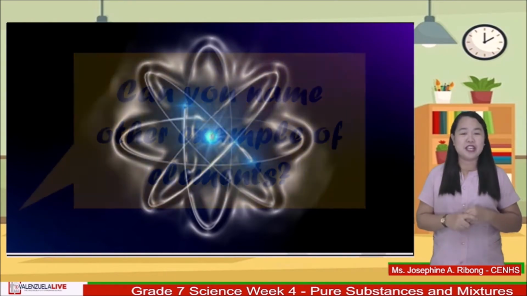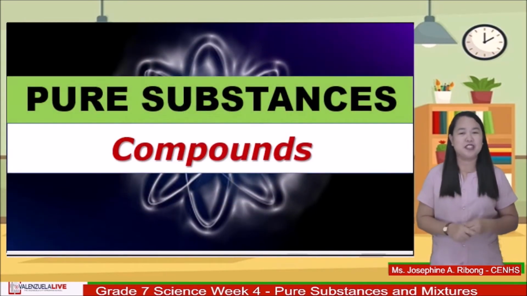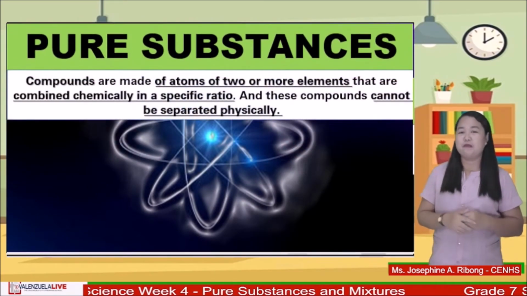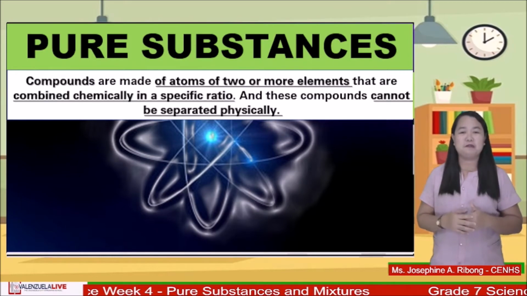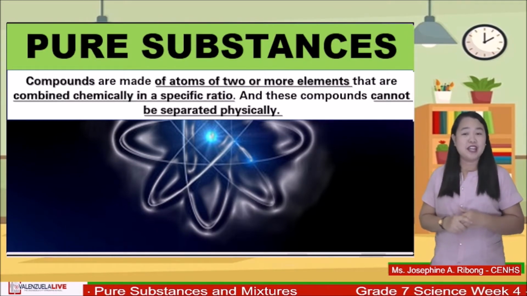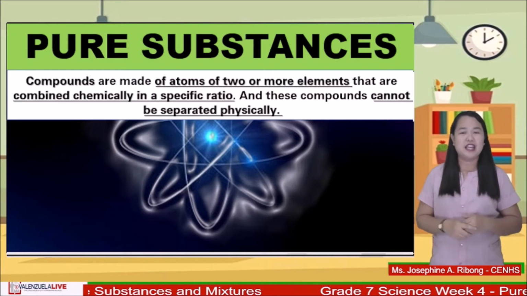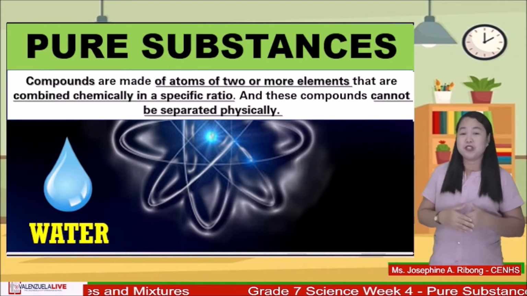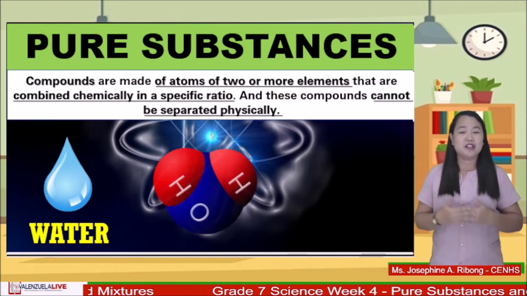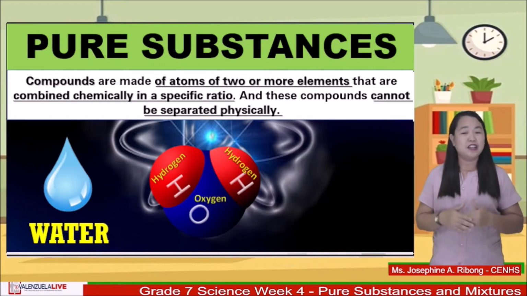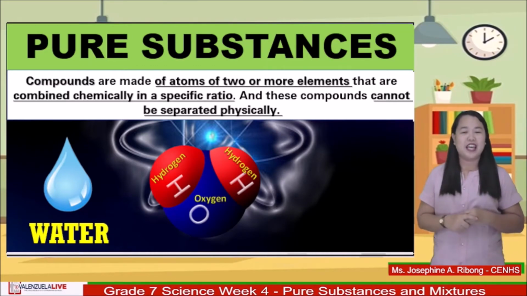Another type of pure substances are compounds. Compounds are made up of atoms of two or more elements that are chemically combined in a specific ratio. And these compounds cannot be separated physically. Let's take water as an example. To form this compound, water needs a combination of two hydrogen atoms and one oxygen atom, or commonly known as H2O.